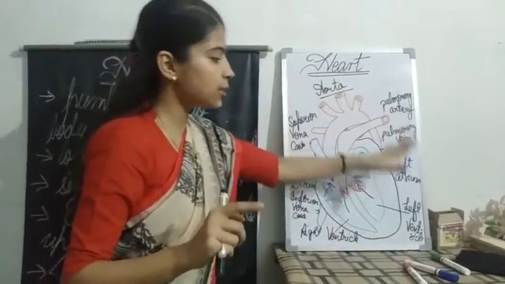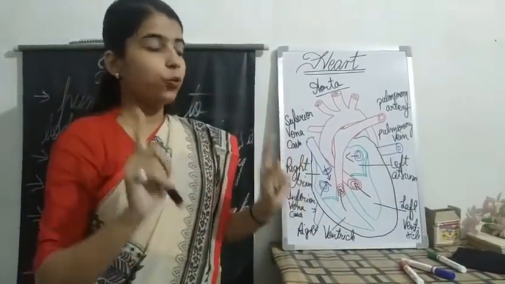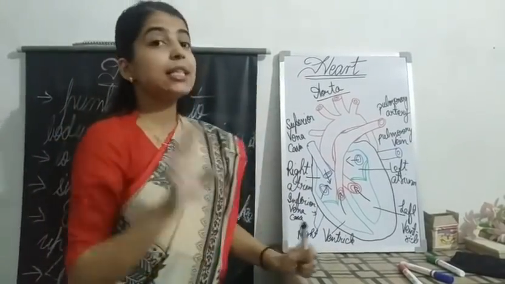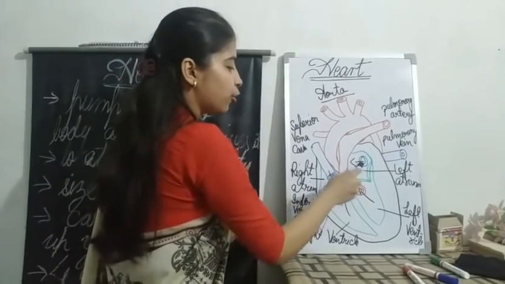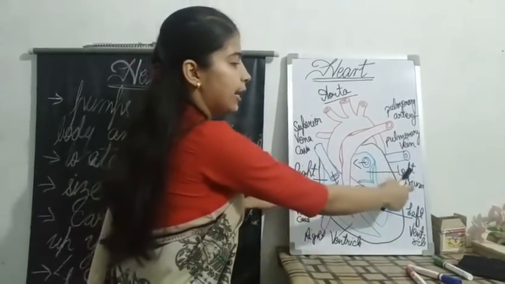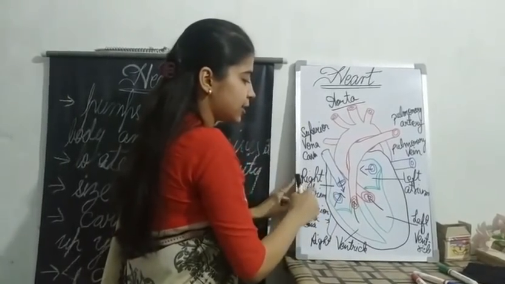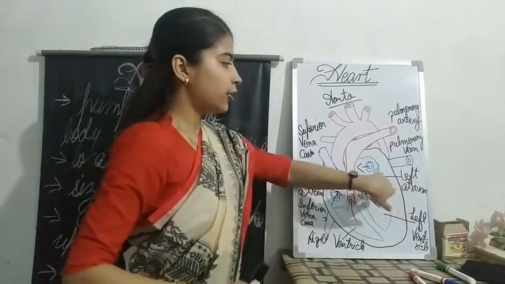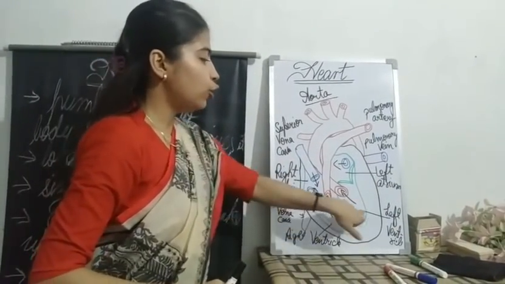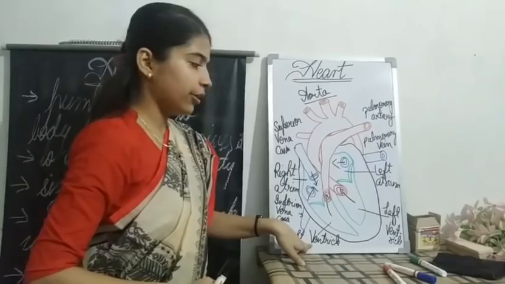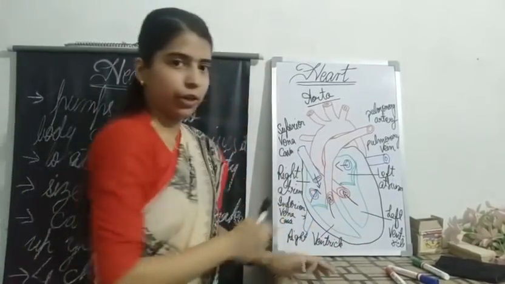So this is the structure of the heart. Let us revise it once again. How many chambers does your heart have? Four chambers. The upper portions are called atria: the right atrium and the left atrium. The lower chambers are called ventricles: the right ventricle and the left ventricle.